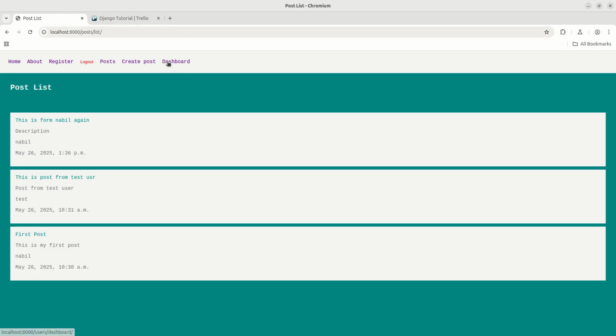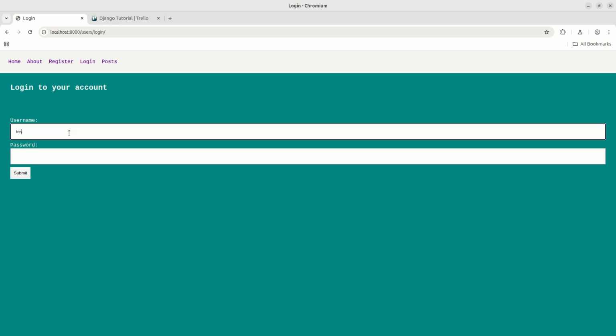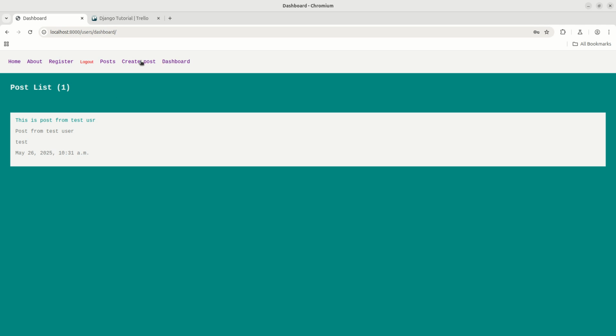See, I can see the dashboard here, and if I click on this dashboard, I can see the posts of a specific user. So if I log out and get back in with the test user, then I'll find only one post here. So this is my credential. Okay, whenever I log in, I get this create post and this dashboard, and I have been redirected to the post list page here, and these are all the posts that the test user posted.